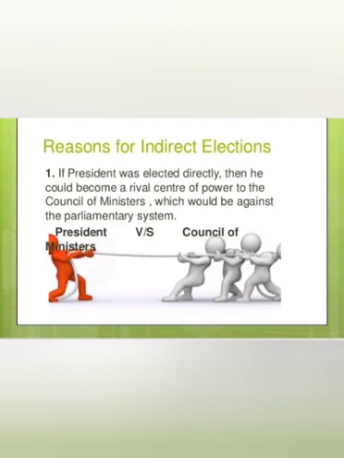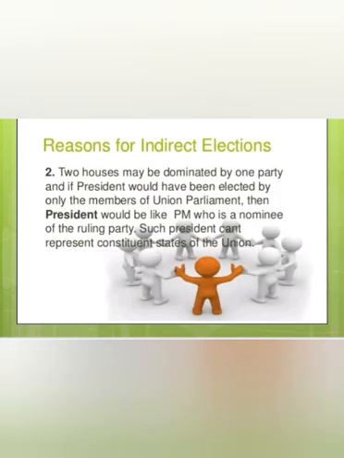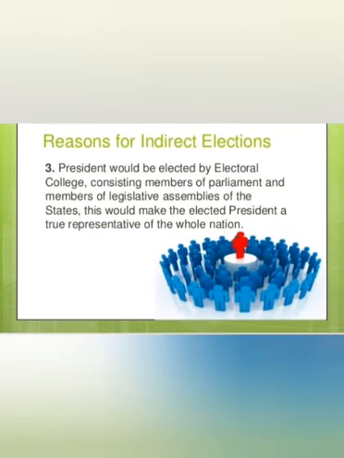The different reasons for indirect elections, to put it in other words. First reason, if the President is elected directly, then he would become a rival center of power to the Council of Ministers. Second, two houses may be dominated by one party, and if the President were elected by only the members of Union Parliament, then the President would be the PM, who is the nominee of the ruling party. Third reason, the President would be elected by an Electoral College consisting of members of Parliament and members of legislative assemblies of the states. This would make the elected President a true representative of the whole nation. So we have ample reasons for conducting the presidential polls indirectly.